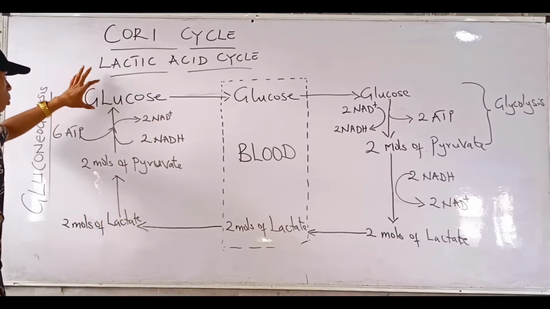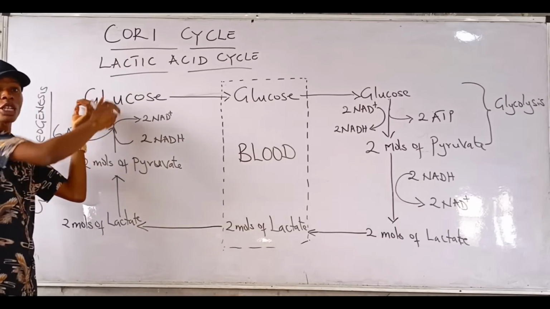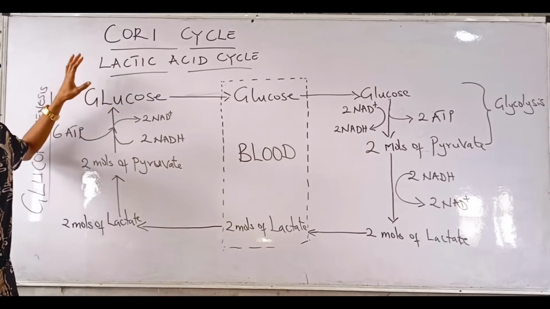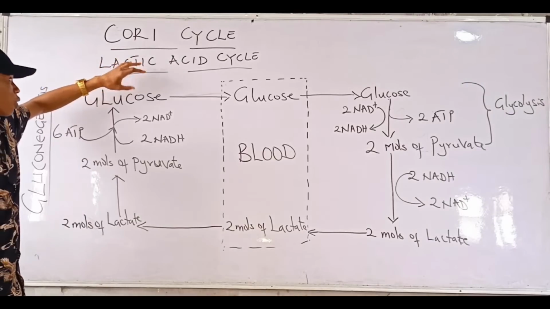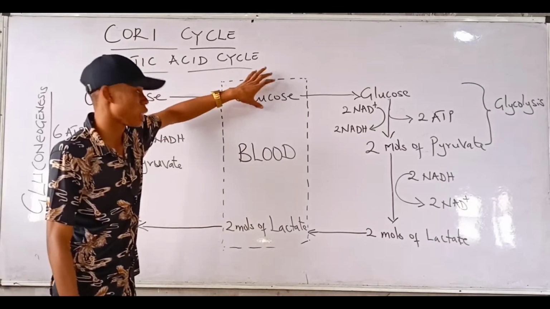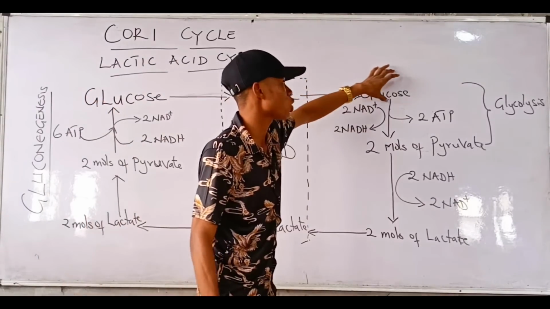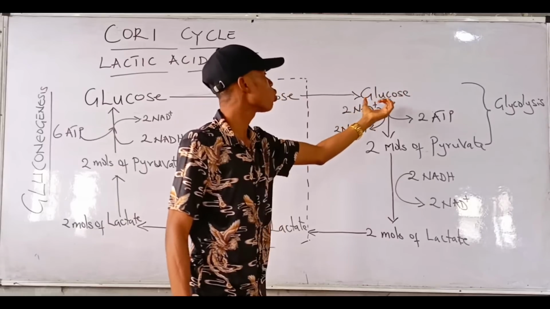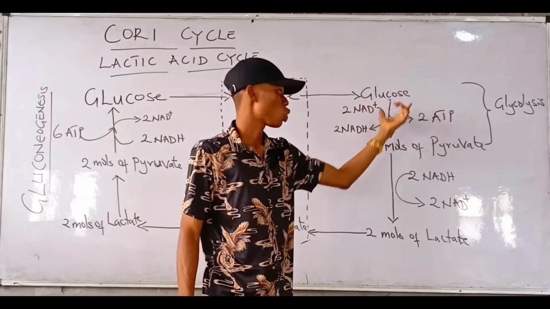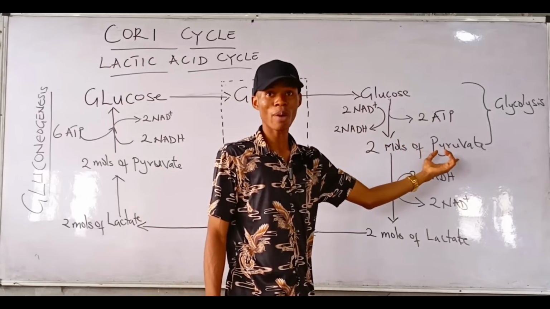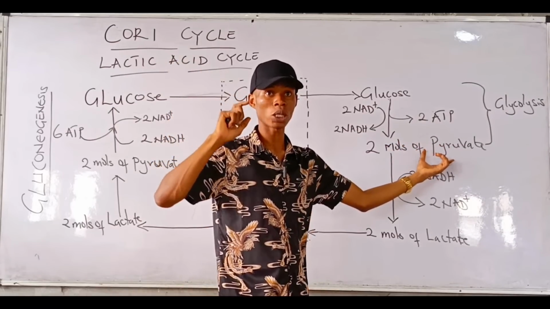Now let's start with this. This is the glucose. From your bloodstream, it is transported to your liver. After digestion, the glucose is in your liver now. From the liver, this is the same glucose in your blood. This is the one transported to your muscles. Now the glucose in your muscles can undergo glycolysis to form what? 2 molecules of pyruvate, right? Remember the end product of glycolysis was 2 molecules of pyruvate, is it not?